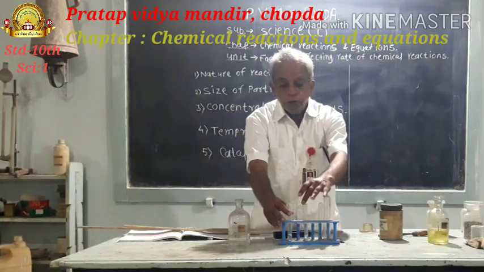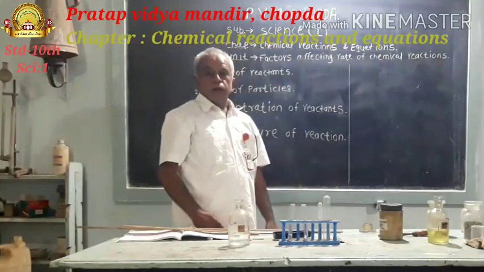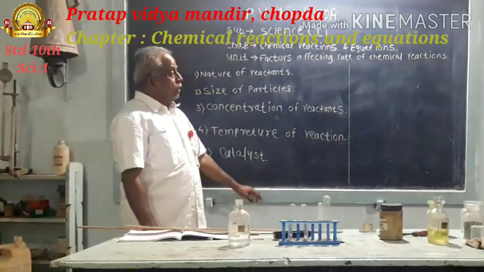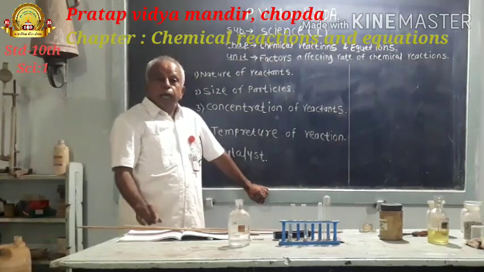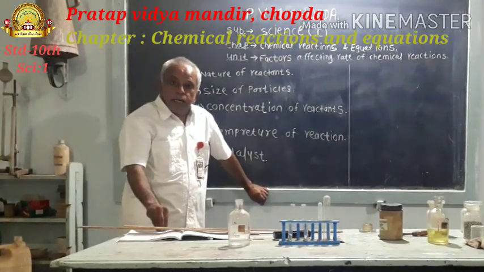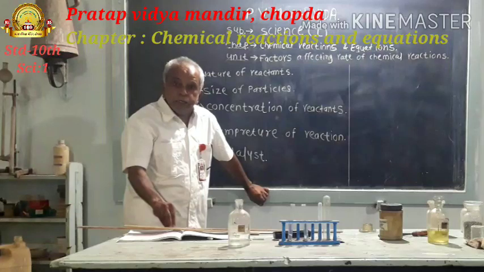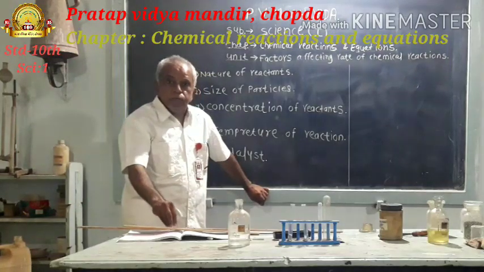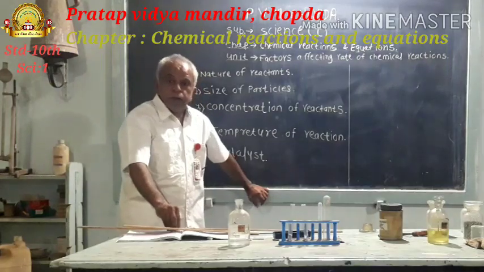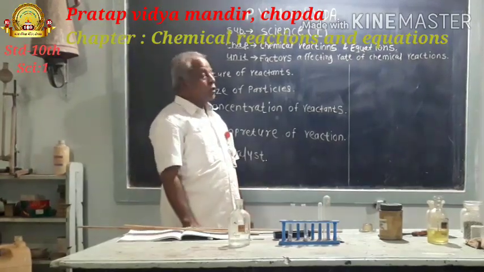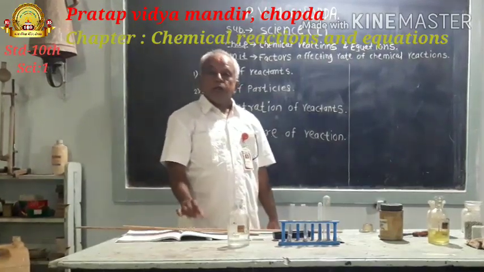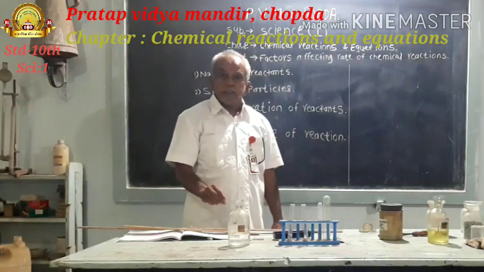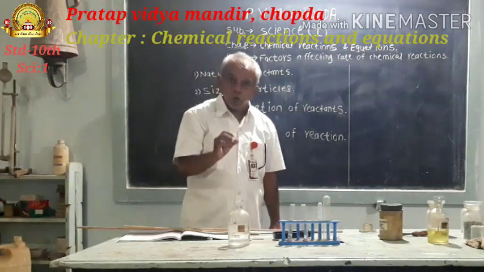It is clear that the reaction between aluminium and dilute hydrochloric acid takes place rapidly, whereas the reaction between zinc and dilute hydrochloric acid takes place slowly.